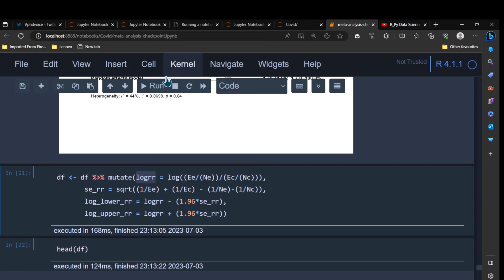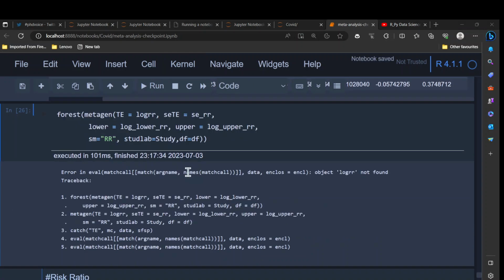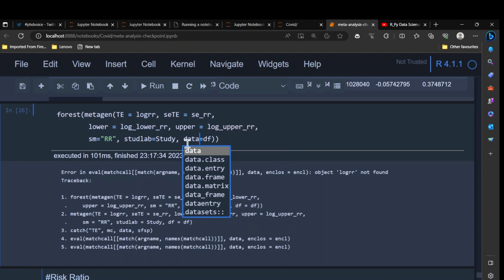Okay, let me just copy this. Log risk ratio. Okay, let me go back again, and then let me rerun it. That's what we have. Something wrong. Yeah, I got a problem. It's here. I should define data, not data frame. So data equals data frame.